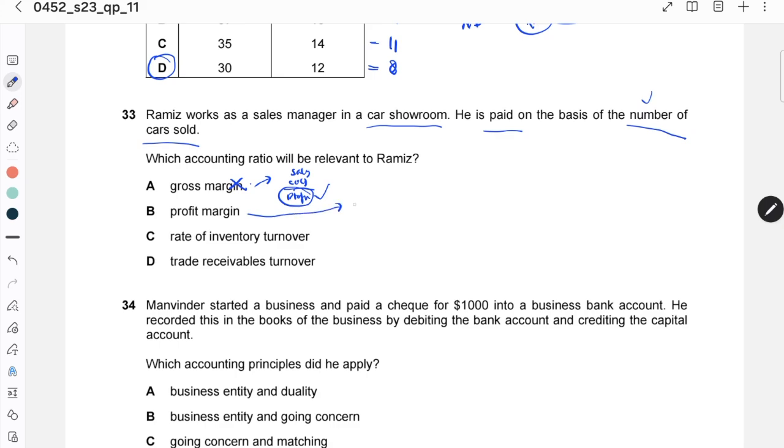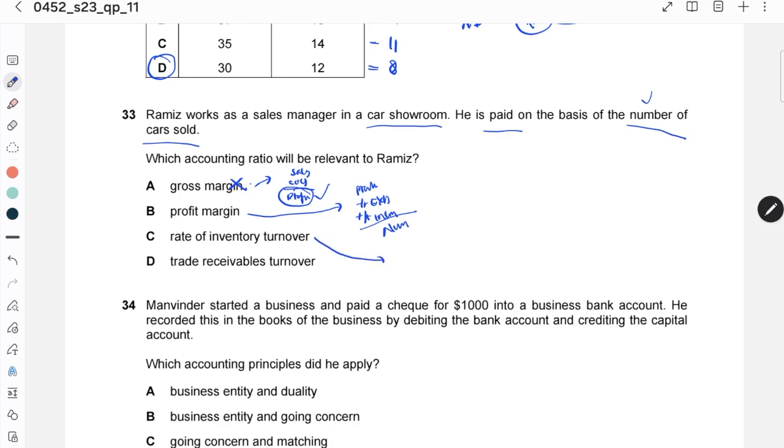Profit margin is also not the correct ratio, because profit margin is profit deducted by expenses, and you add other income.